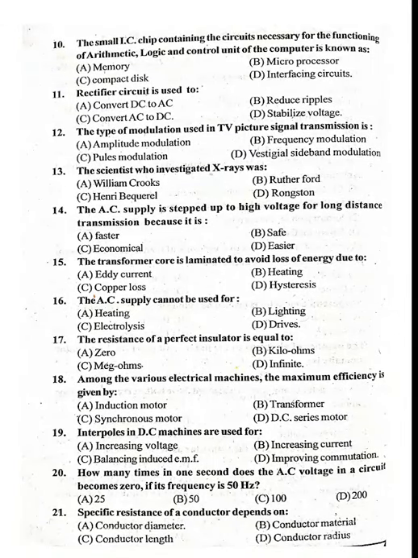Next, 10th question. The small IC chip containing the circuits necessary for the functioning of arithmetic, logic and control unit of the computer is known as microprocessor. Option B, microprocessor is the answer.